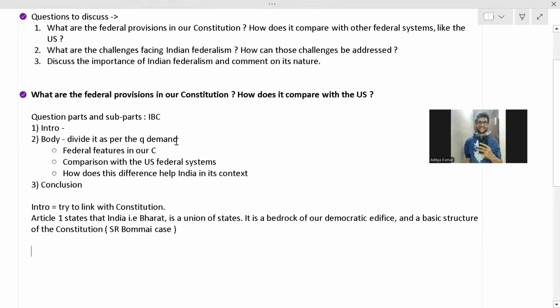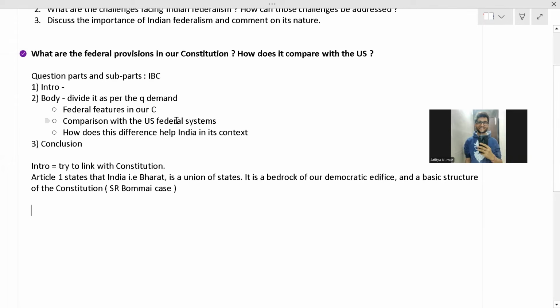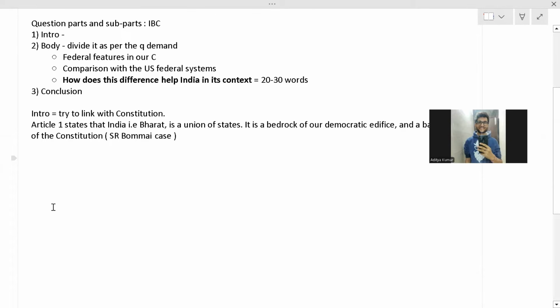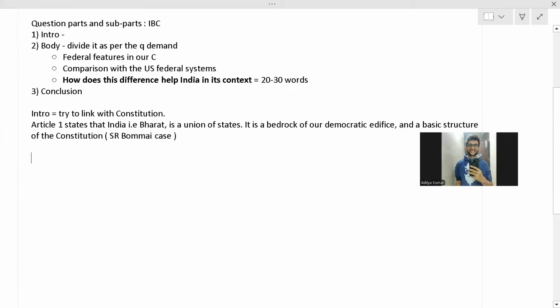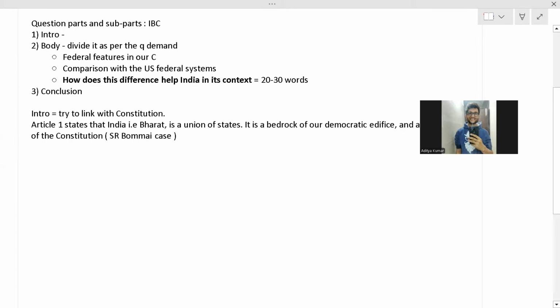Fine. Our focus was on two things. First of all, we have to link the answers with the constitution, and then we have to break the question as per the question demand and try to bring in some value addition, right? Not much. This can be 20 to 30 words. That makes your answer stand out. Fine. So we have the introduction: Article 1 states that India, that is Bharat, is a union of states. It is a bedrock of a democratic edifice and a basic structure of the constitution, as per the S.R. Bommai case. Fine.